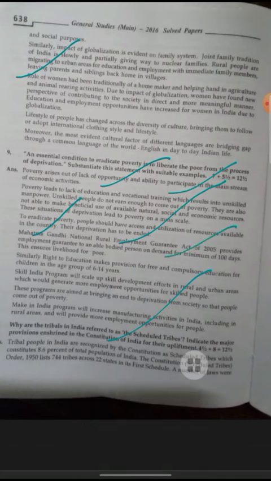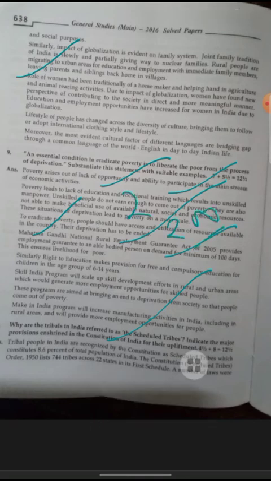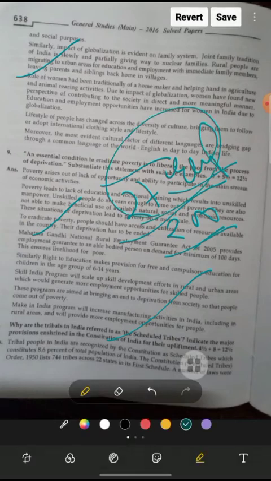Now in the ST and SC areas, it is 200 days, and there was an upgradation of wages to 27 rupees in Rajasthan in MGNREGA. Initiatives like Kaushal Vikas Yojana provide skill development to ensure livelihood for the poor. Similarly, Chiranjeevi Yojana and Ayushman Bharat provide health security and life insurance to reduce poverty from our society.